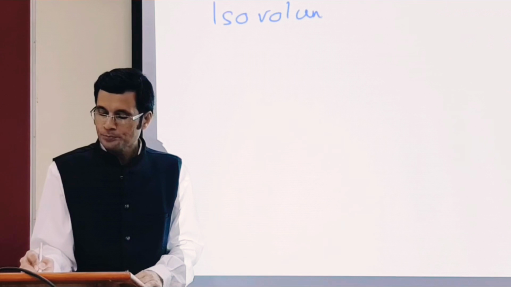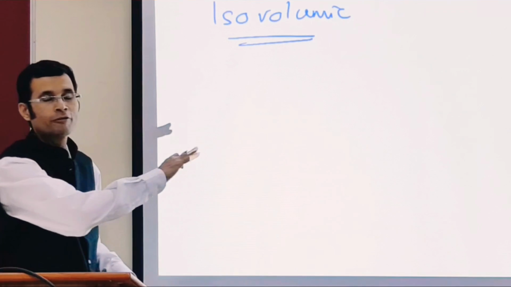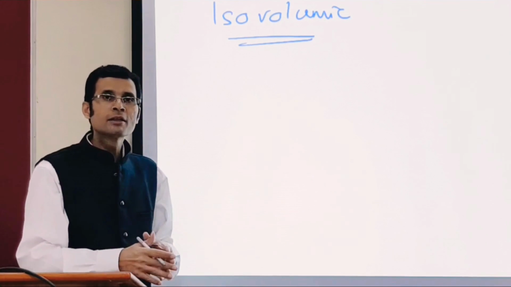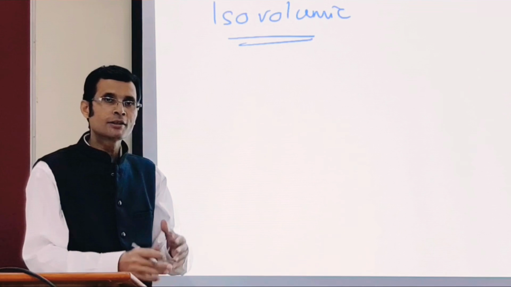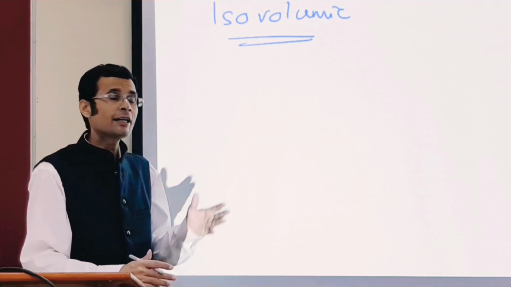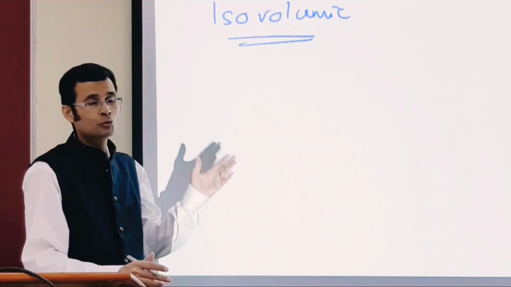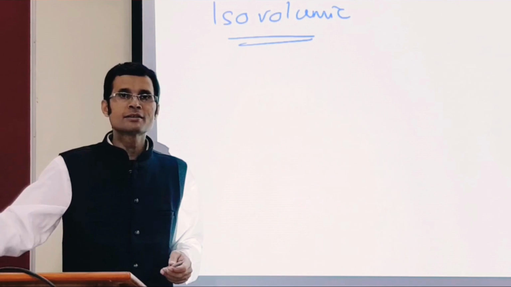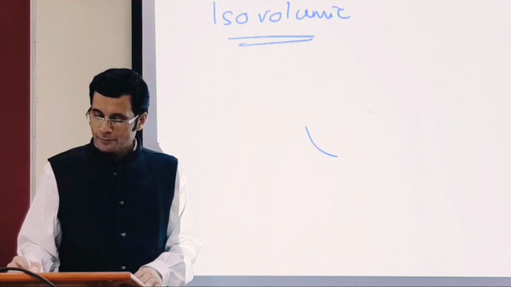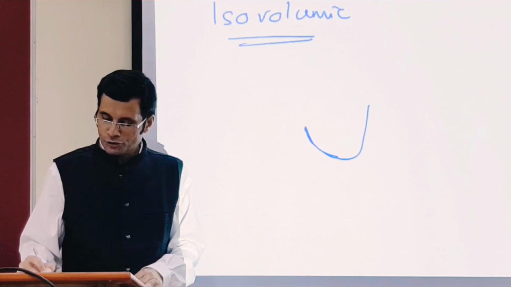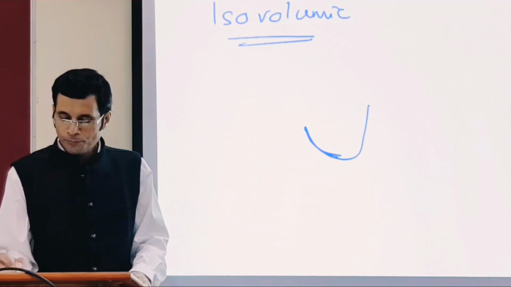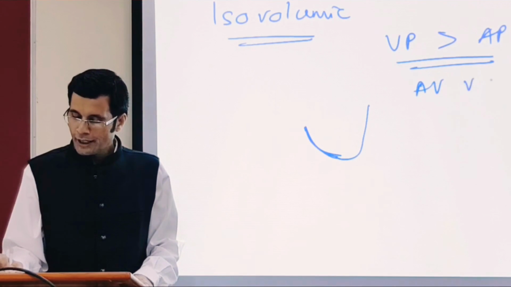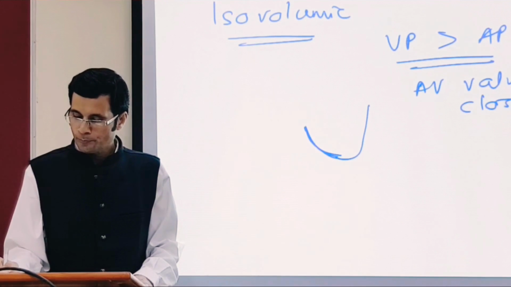isovolumic contraction. We know this in the case of the heart, in the cardiac cycle. Isovolumic, previously called isometric contraction in the ventricle, or isovolumetric contraction. So what is isovolumic contraction? Volume remains the same. What happens is, at the start of ventricular systole, ventricular pressure becomes more than the atrial pressure, and therefore the AV valves close.